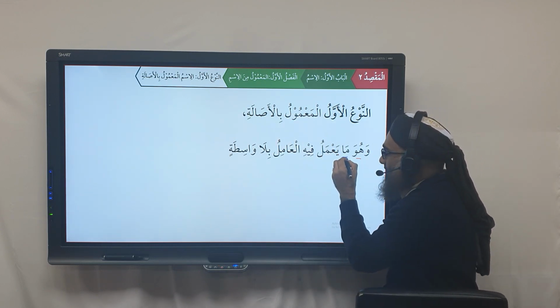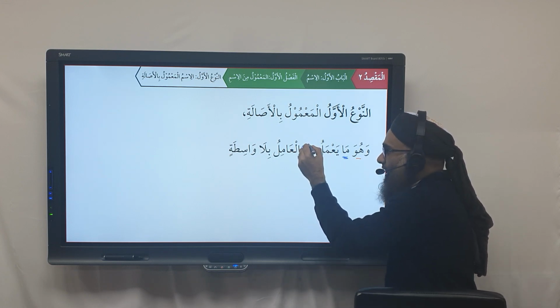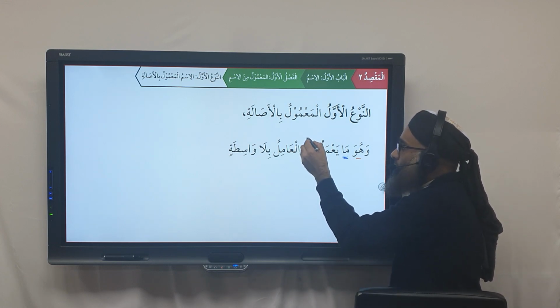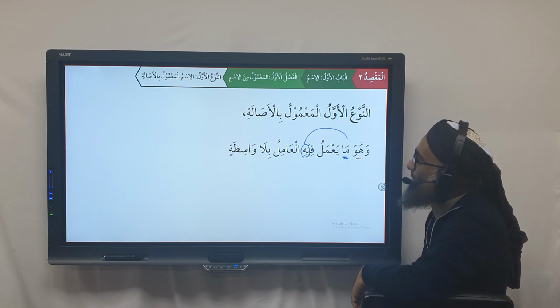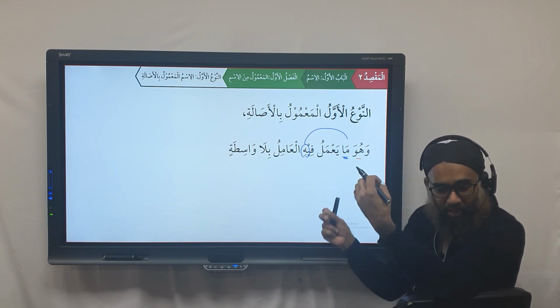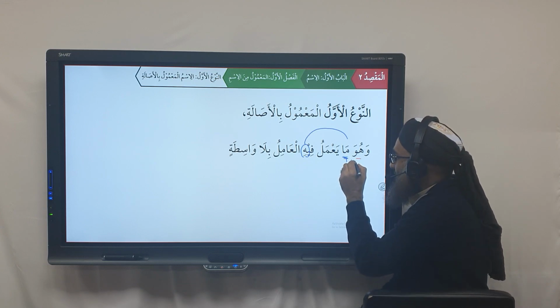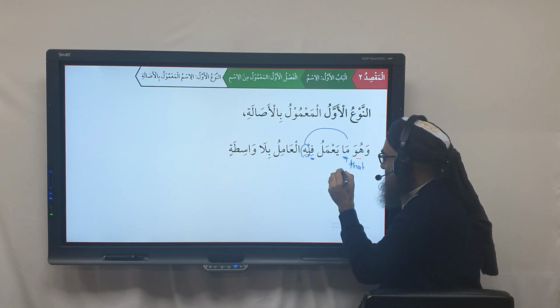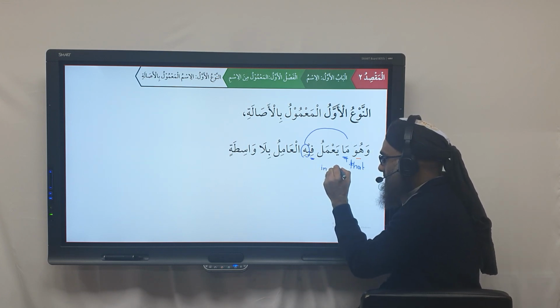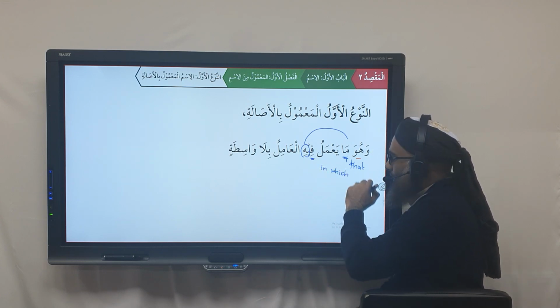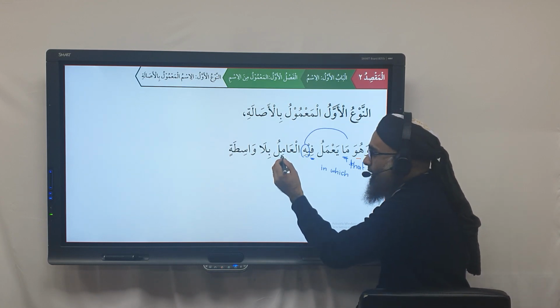When you have the mawsul and sila, you look for the pronoun in the sila that refers back to the mawsul and you merge them together. وَهُوَ مَا فِيهِ, so you merge the ma with the fihi. So the ma'mul bil-asala, right here, is that. And because it has a fi before it, you say that in which. Then you translate it as a verb.